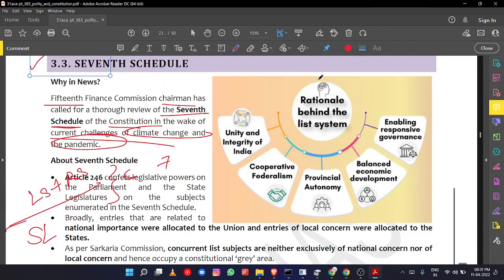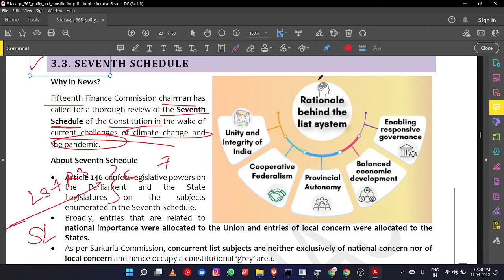So why has this particular list system been introduced? Okay, first there should be transfer of power, decentralization, democratic decentralization. At the lowest level, there should be power. Okay, a top-down approach is not good. So, due to the diversities of India, to strengthen the unity and integrity of India, to promote cooperative federalism, to promote cooperation between the Centre and the states, to promote provincial autonomy.